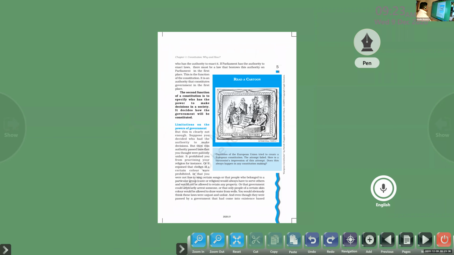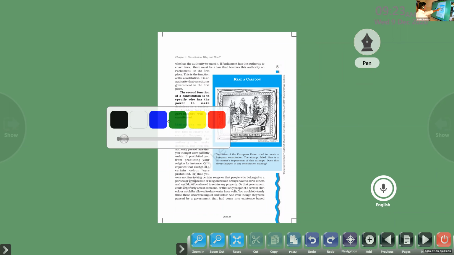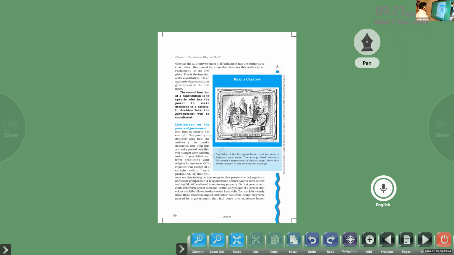Now moving forward to the second one. The second function of a constitution is to specify who has the power to make decisions in a society, and it decides how the government will be constituted. That is the second function of the constitution. All right, that also we discussed. Clear or not? So a number of limitations are there for the government. What are they? Just reading that.